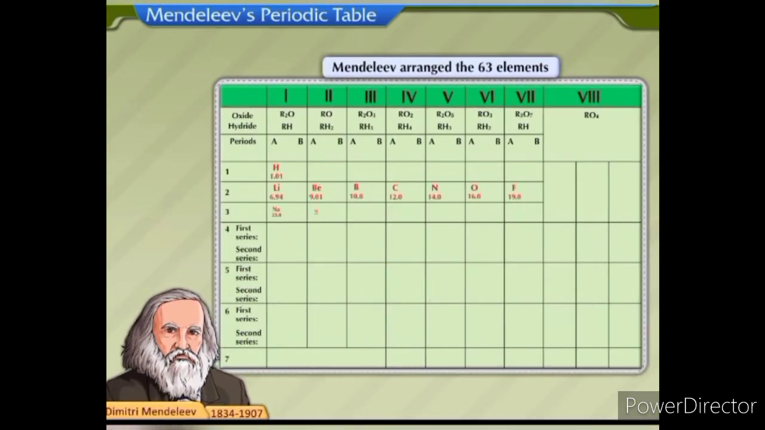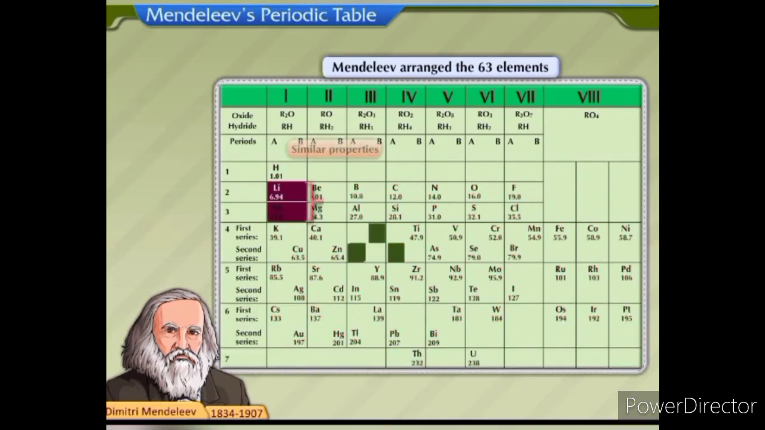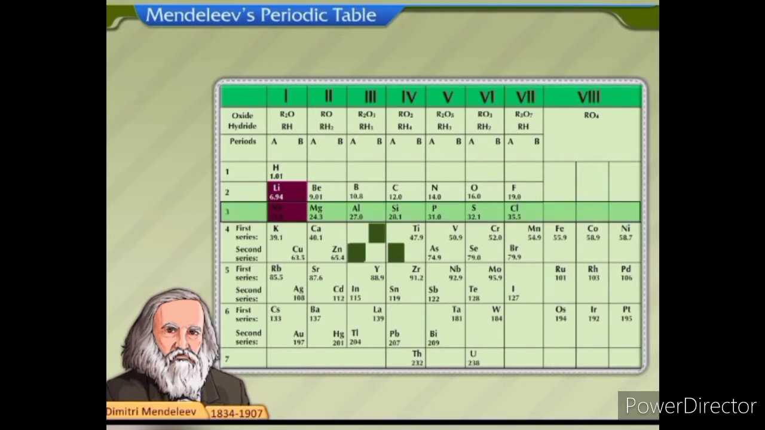Mendeleev arranged the 63 elements then known according to their properties in horizontal rows till he came across an element which had properties similar to the first element. He placed this element below the first element and thus started the next row of elements. This arrangement is called Mendeleev's periodic table.